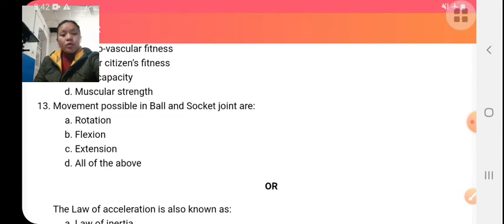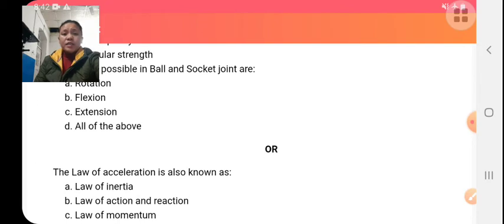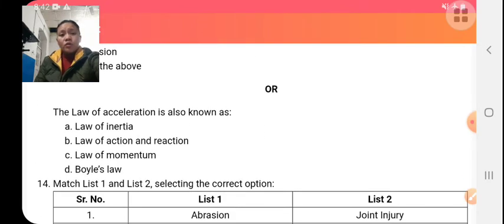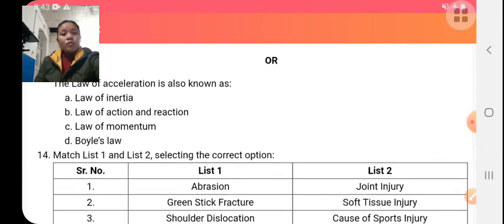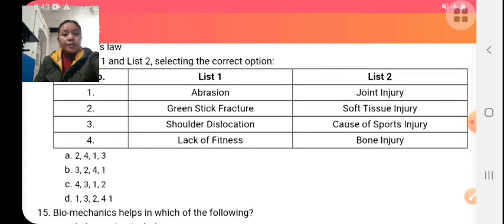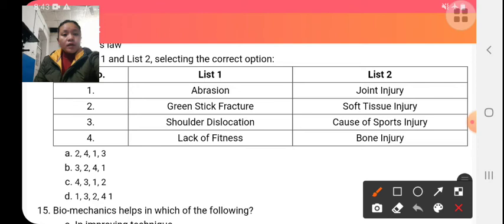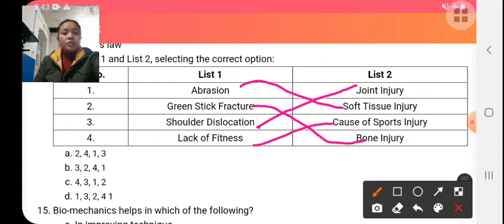Movement possible in ball and socket joint. Ball and socket joint is present in your shoulders, hip. So the movements possible are rotation, flexion, extension. So correct answer is all of the above. Law of acceleration is also known as law of momentum. Abrasion, it is a soft tissue injury. Meniscus fractures, it is a bone injury. Shoulder dislocation, it is a joint injury. And lack of fitness is the cause of sports injury.